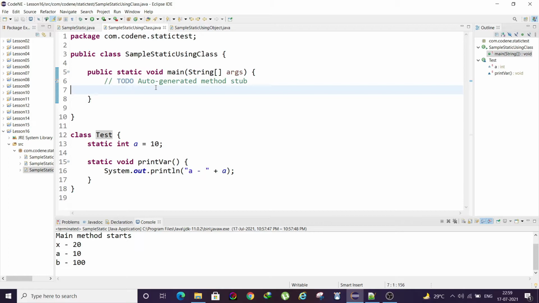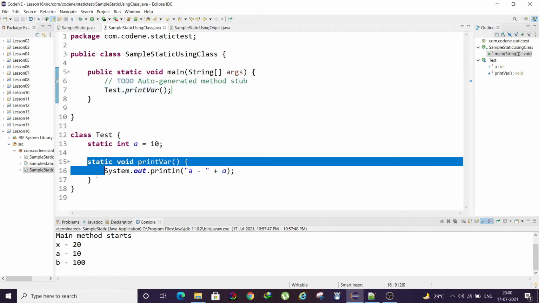What I meant by using a static method with respect to a class is that, as you have seen earlier, whenever we need to call a method of a class not part of the main class, any other class, then we had to instantiate an object. But the key takeaway of the static keyword is that we do not have to instantiate. So in that case, what do we need to do? We can simply refer to that method using the class name itself. See, we are not declaring any object, we are just using the class name, and we are successfully able to call this method.